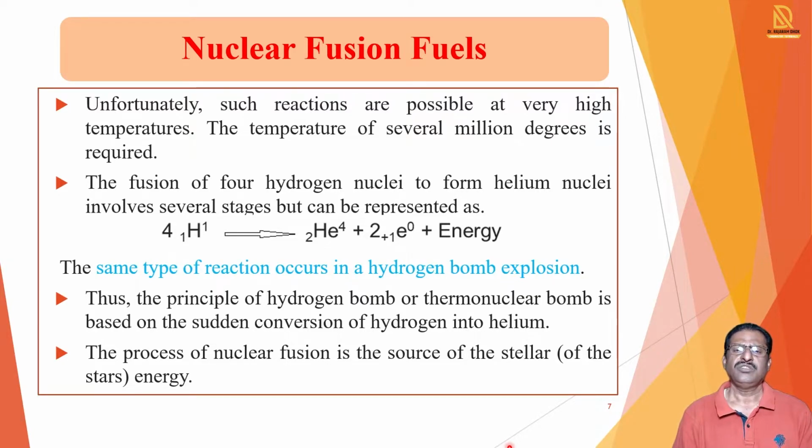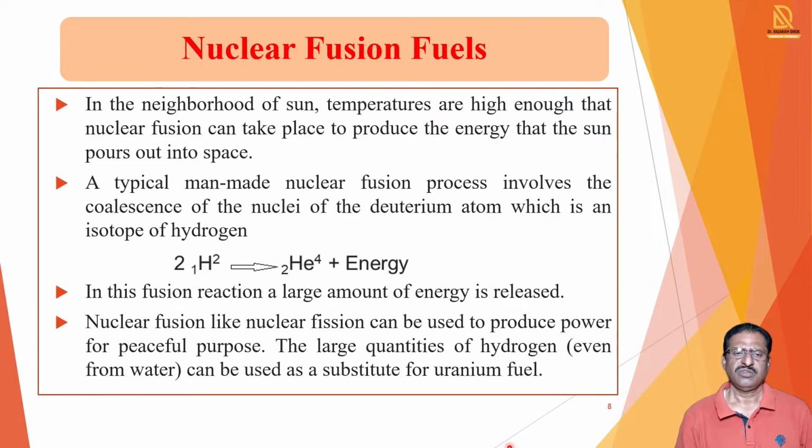On the sun, such a conversion of hydrogen into helium is carried out, and due to that a large amount of energy is produced. In the neighborhood of the sun, the temperature is high enough that nuclear fusion can take place to produce energy. Because of that, the sun powers out into space a large amount of energy.